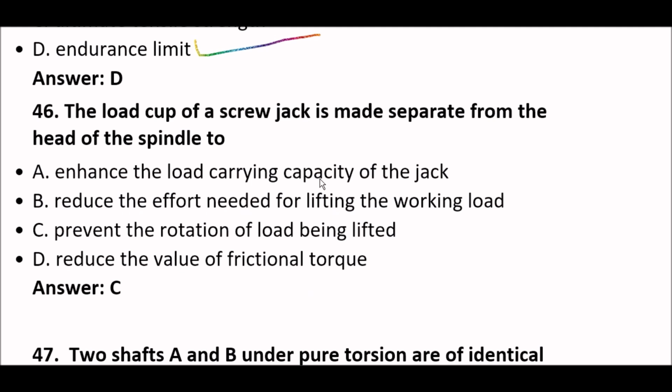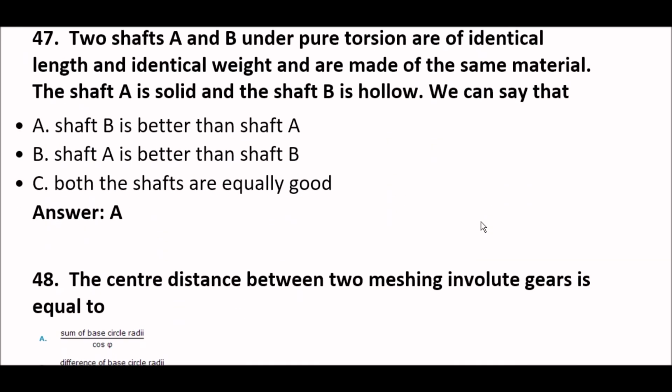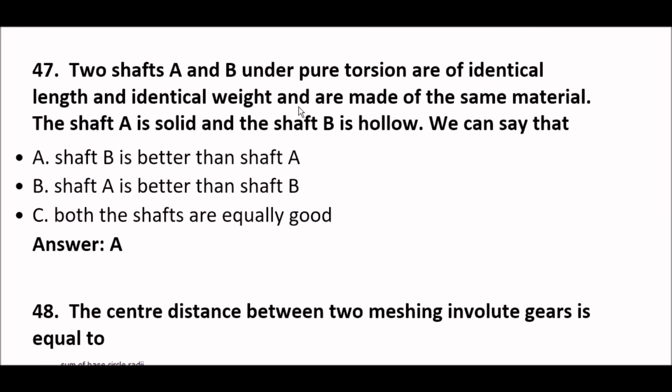Next, the load cup of a screw jack is made separate from the head of the spindle to prevent the rotation of the load being lifted. Option C. Next question. Two shafts A and B under pure torsion are of identical length and identical weight and are made of the same material. Okay. Shaft A is solid and shaft B is hollow. We can say that shaft B is better than shaft A. Option A is right here.